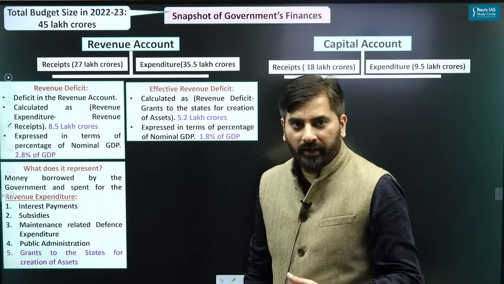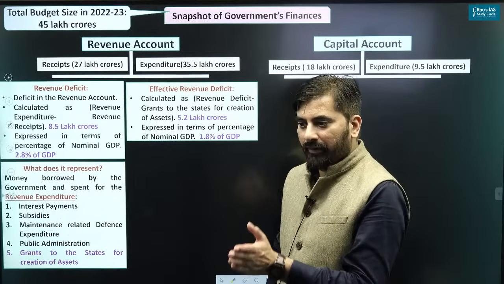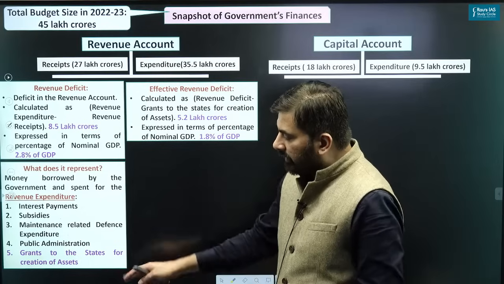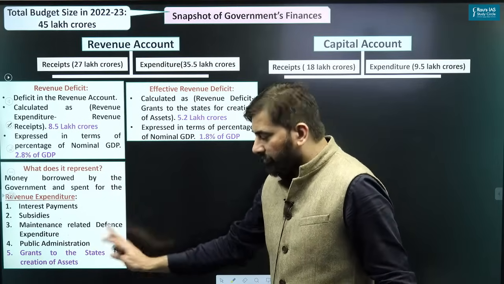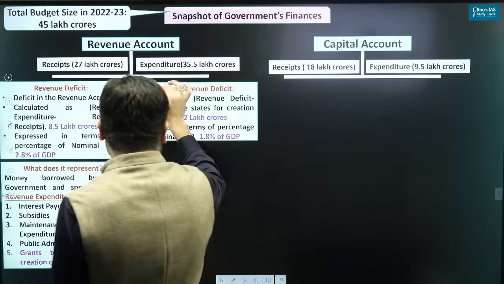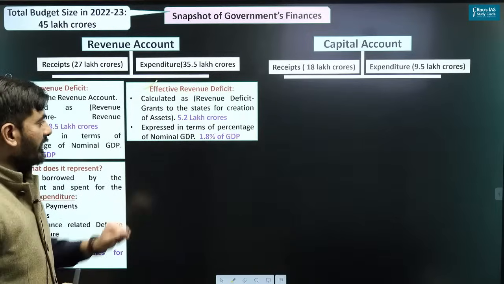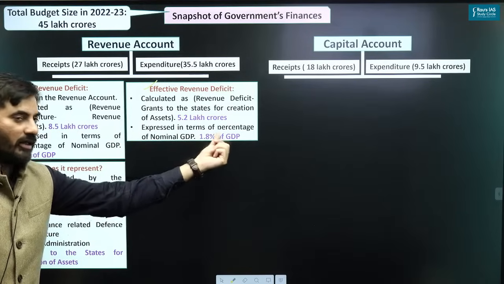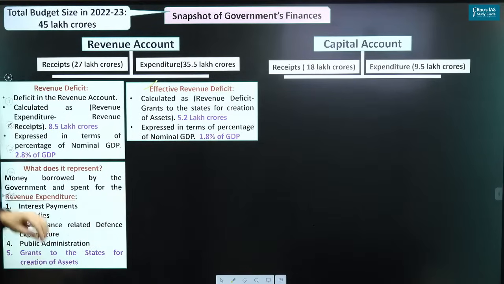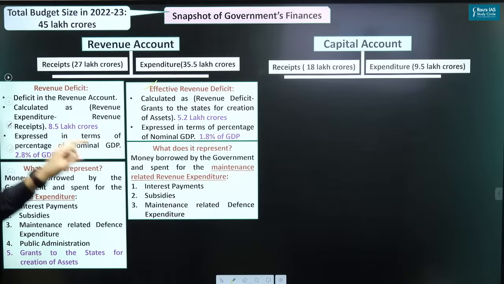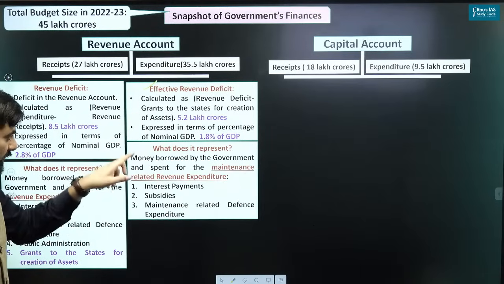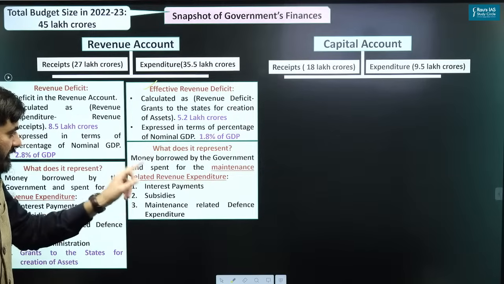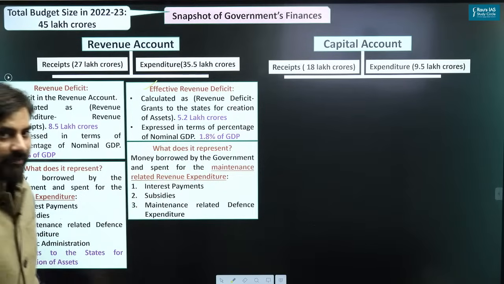What are we excluding? We are excluding the money which the government borrows to give grants to states for creation of assets. That is effective capital expenditure. If we express it in terms of percentage of nominal GDP, it is 1.8%. So effective revenue deficit is money borrowed by the government and spent for maintenance related revenue expenditure.